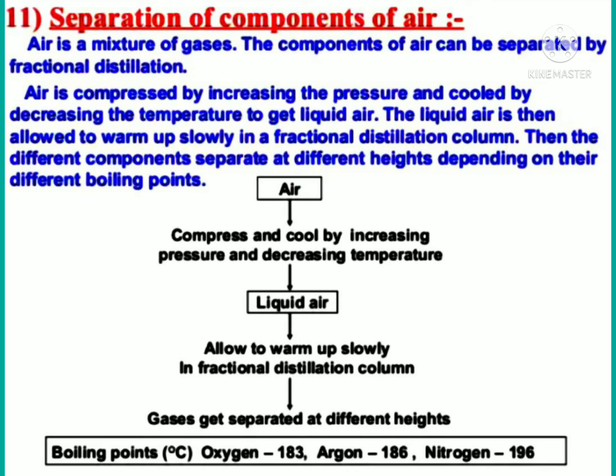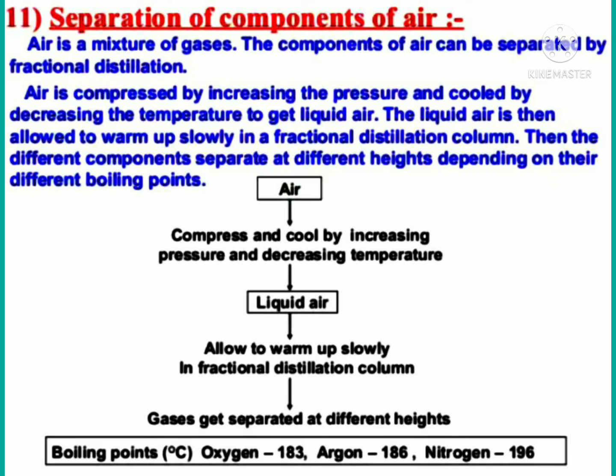Air is compressed by increasing the pressure and cooled by decreasing the temperature to get liquid air. The liquid air is then allowed to warm up slowly in a fractional distillation column. Then the different components separate at different heights depending on their different boiling points.